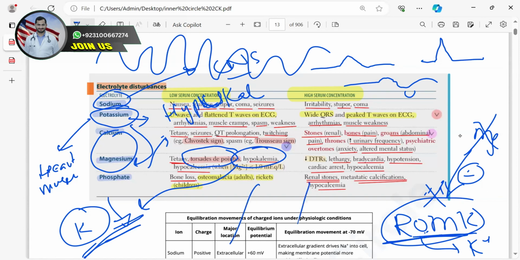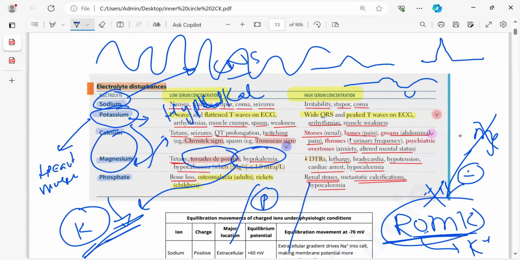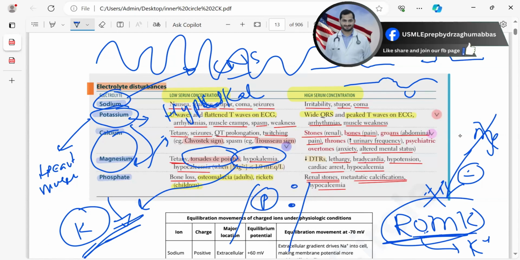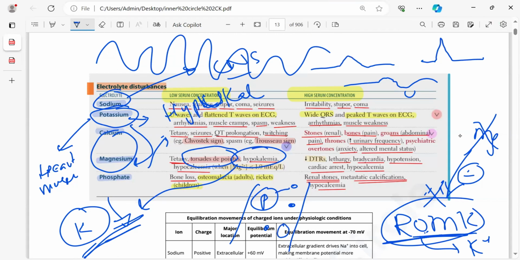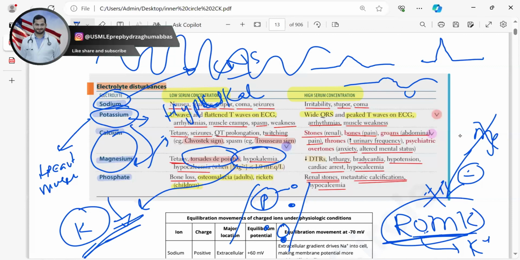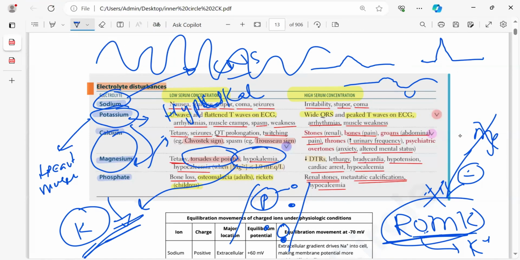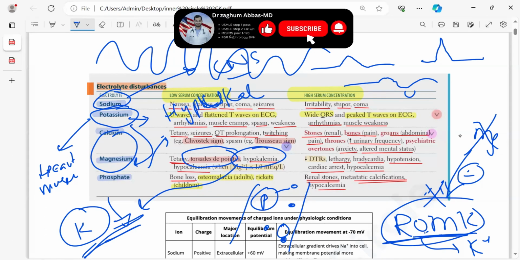Suppose this is a vessel and you are having more phosphate. You will also have calcium there in the blood. When phosphate is more, it will combine with this calcium. You can see, guys, it will make calcium phosphate crystals. And these calcium phosphate crystals will deposit in the vessels, in damaged walls, and all over your body. That is called metastatic calcification.